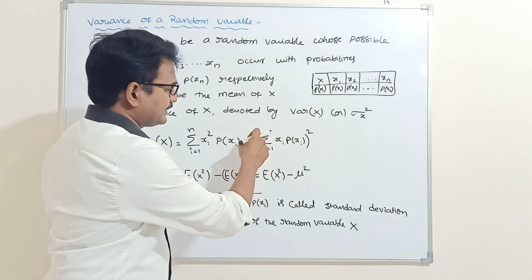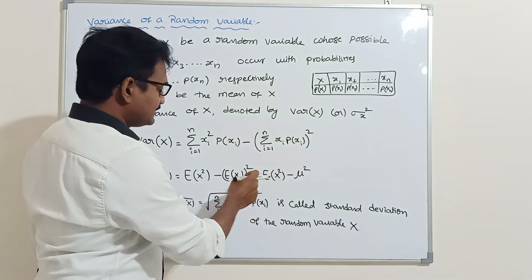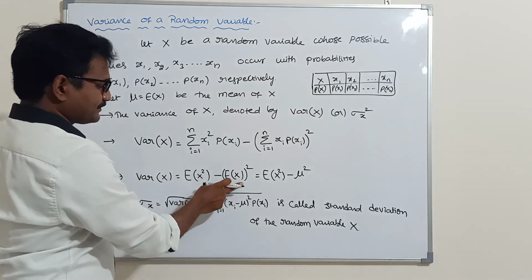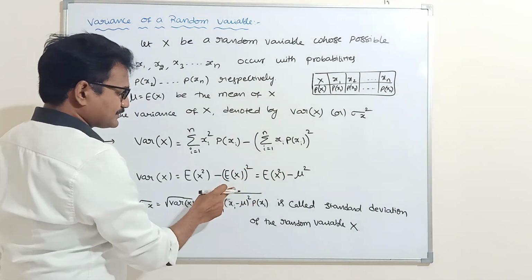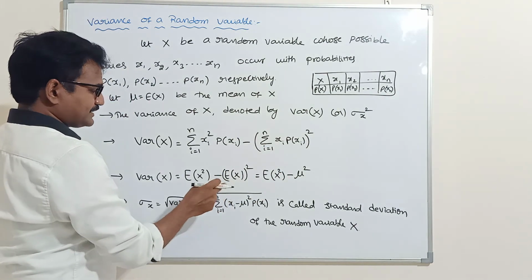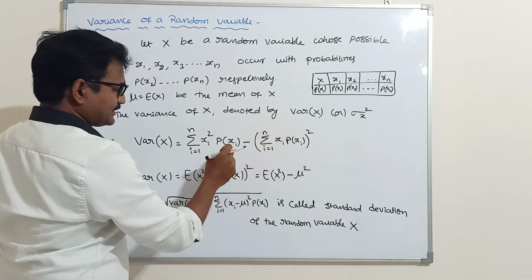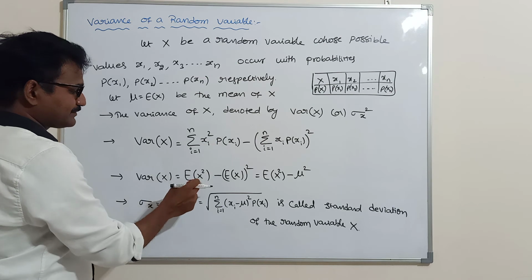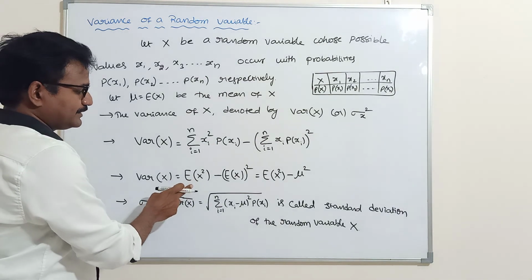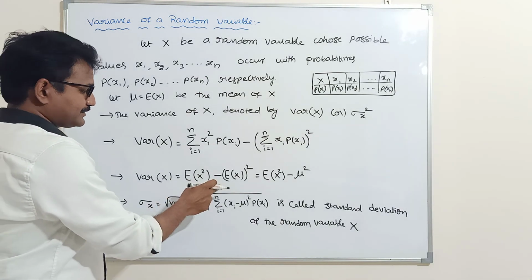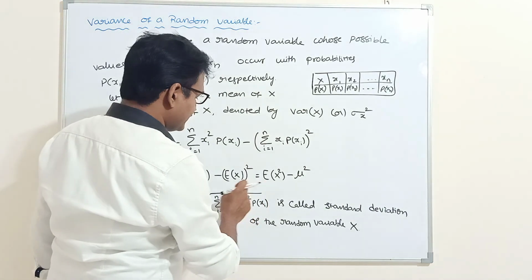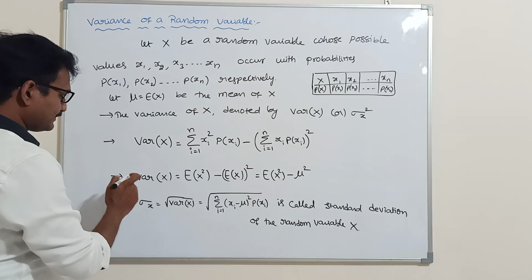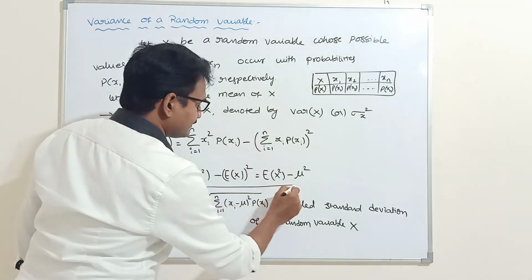This is nothing but the mean formula, so that's why this is E of x whole square. Mean means E of x. Next, xi, p of xi: here p of xi is the same, and in place of xi you have xi square. That's why we denote it with E of x square. E of x square minus E of x whole square, that is, the mean of squares minus the square of the mean. This is the formula for variance of x.